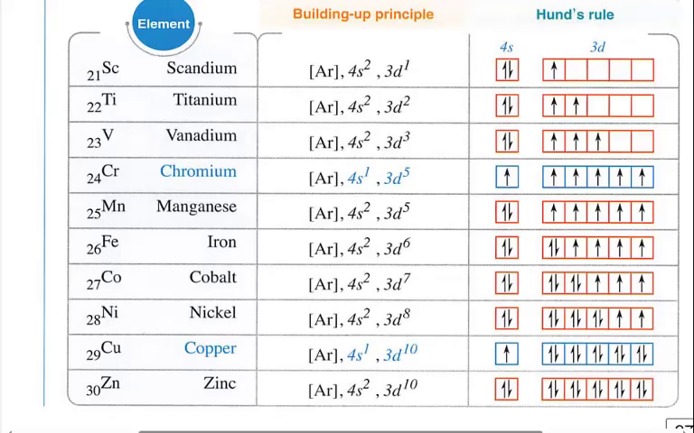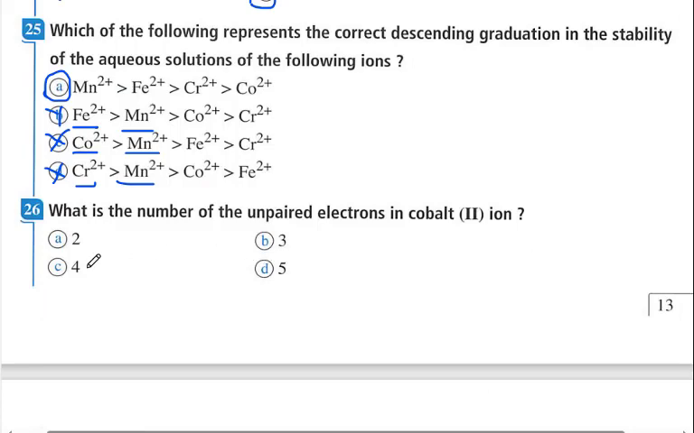For cobalt positive 2, after it loses 2 electrons from the 4s, there are still 7 electrons in the 3d, and that is the same for the elemental state and the positive 2 oxidation state of cobalt. So there are 3 unpaired electrons in cobalt ion 2. So the number of unpaired electrons here is 3. At this point we finish our session. Thank you.